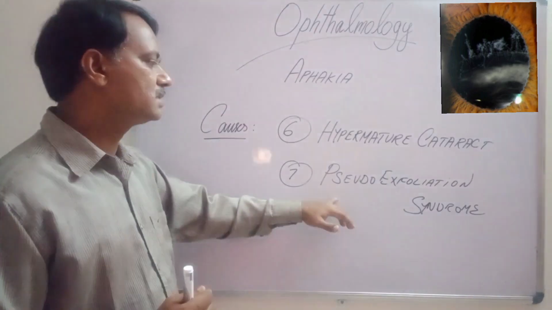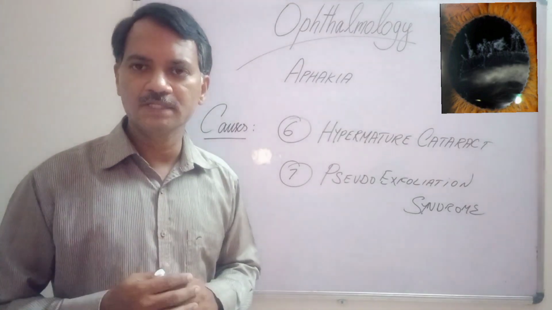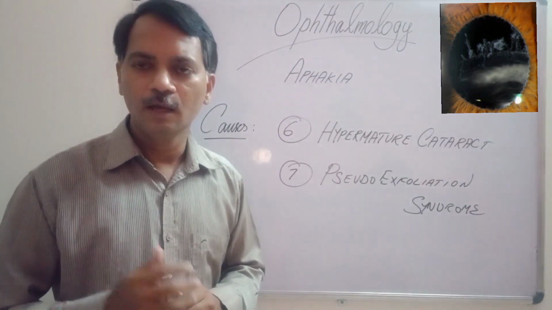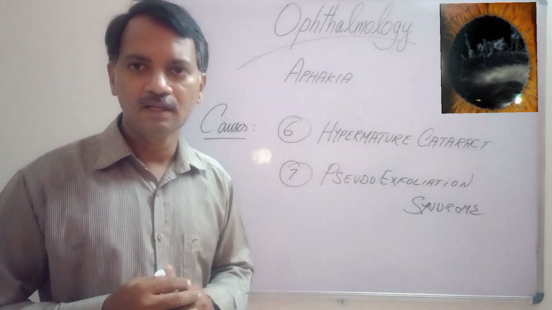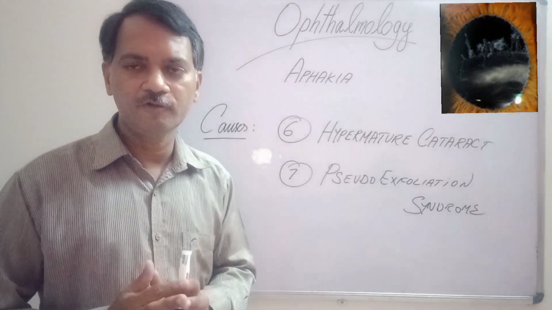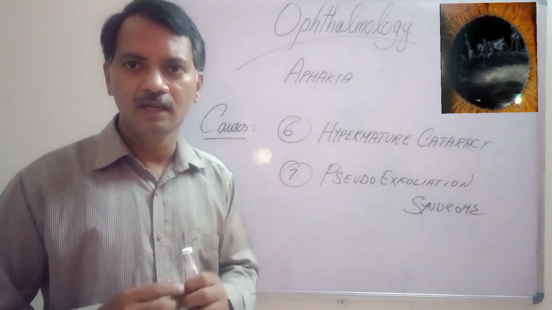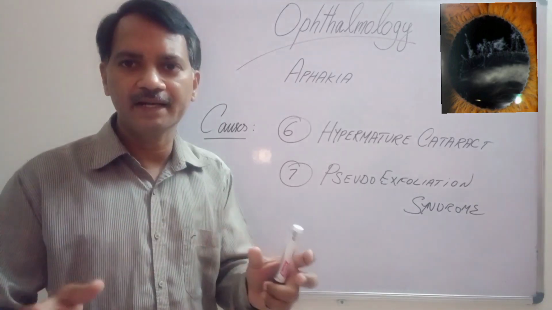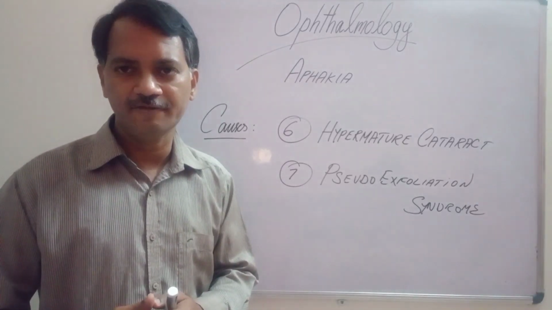The next cause is pseudo-exfoliation syndrome. Pseudo-exfoliation syndrome is one more degenerative condition where there will be dandruff-like material formation. This dandruff-like material can weaken the zonules of the lens, leading to spontaneous breakdown and dislocation of the lens into the vitreous, causing aphakia.